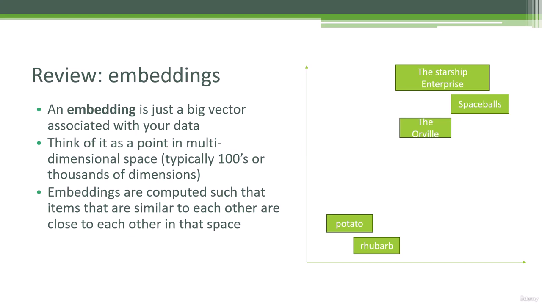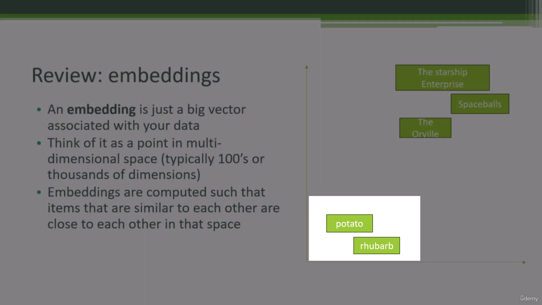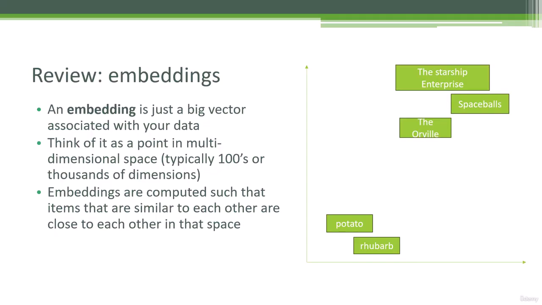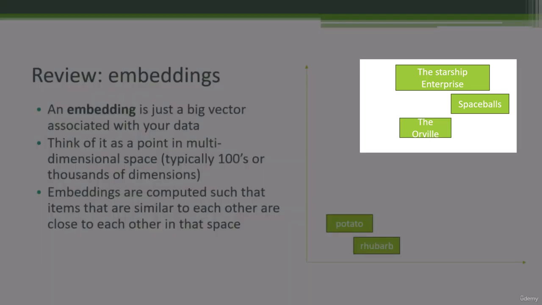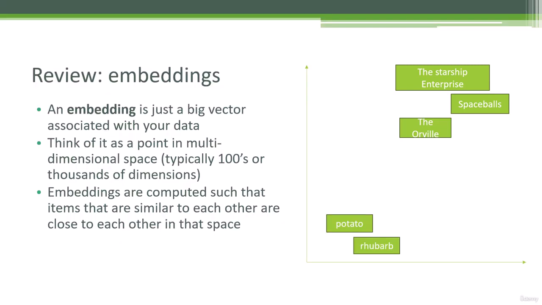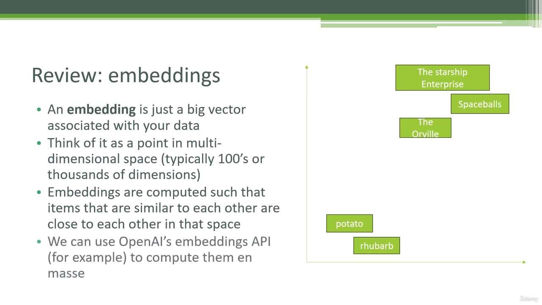To let you wrap your head around it again, imagine that we have a two-dimensional embedding here, where we just have X and Y axes, because we can visualize that on a screen. Maybe the words potato and rhubarb are going to be close together in that space, and that embedding vector would just be the vector from the origin to where those are in this space. However, stuff about science fiction like the Starship Enterprise, Spaceballs, the Orville, maybe those are all clustered somewhere else, right? But they're still going to be close together because they have a certain similarity to each other.